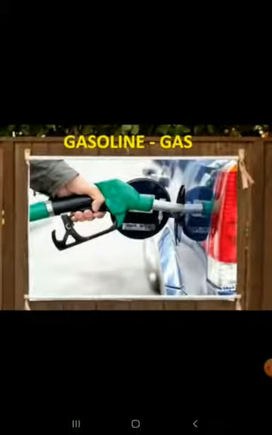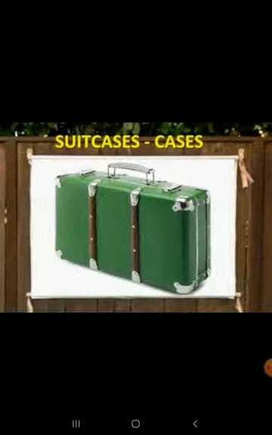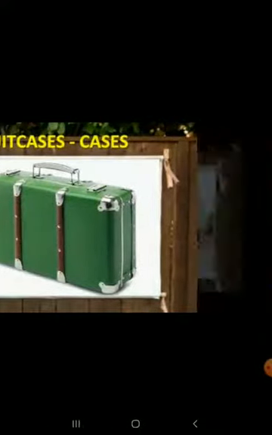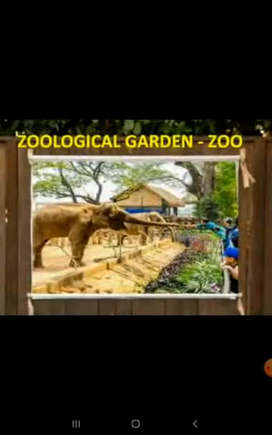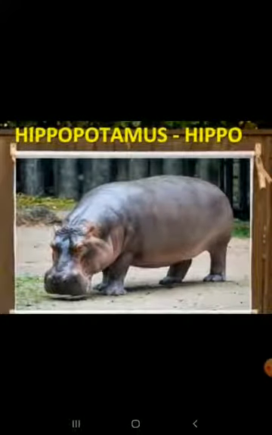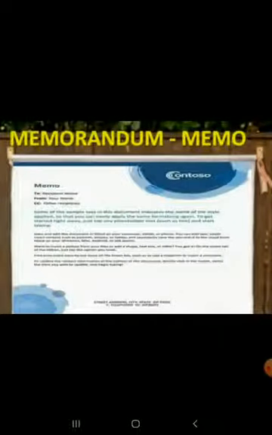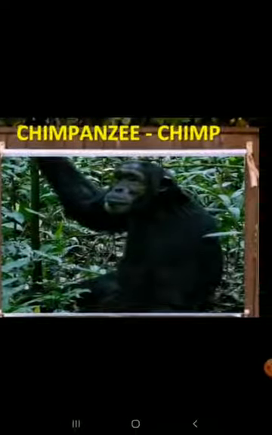Gasoline, it is expressed as gas. Photograph, photo. Fanatic, fan, it is a back clipping. Suitcase, case. Omnibus, bus is a forward clipping. Bridegroom, groom is a forward clipping. Zoological garden, zoo is a back clipping. Hippopotamus, hippo, back clipping. Memorandum, memo, it is a back clipping. Chimpanzee, chimp is a back clipping.